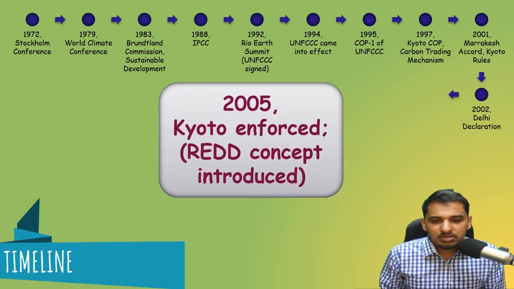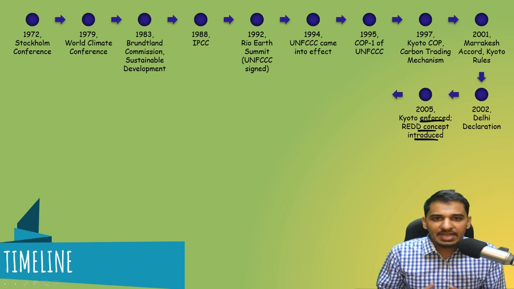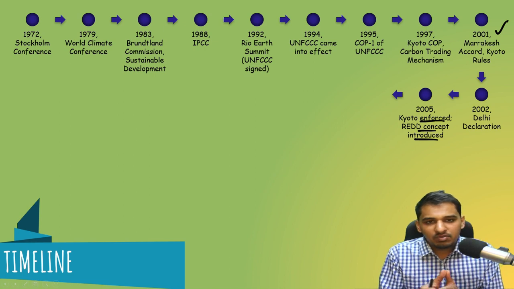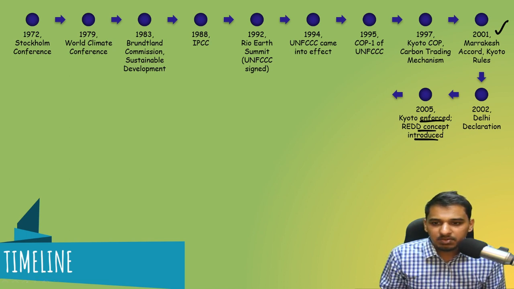Then we have 2005: Kyoto enforced and the REDD concept is introduced. In 2005, after the negotiations of Kyoto, such as in 2001 when the rules were made, the Kyoto Protocol was enforced. The first period of Kyoto was enforced and carbon trading began. Now what is this REDD and what is its concept?